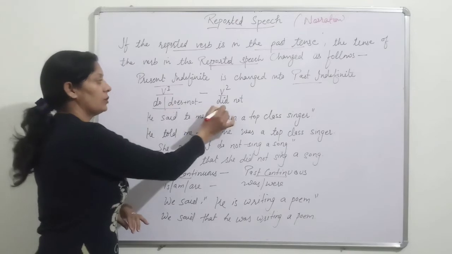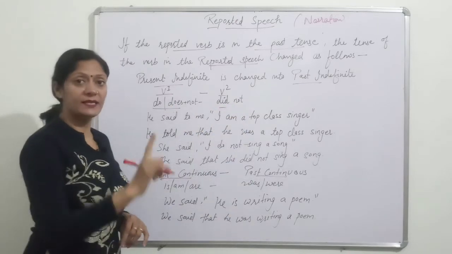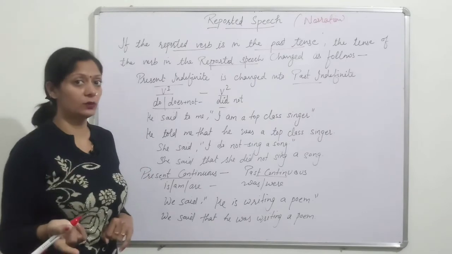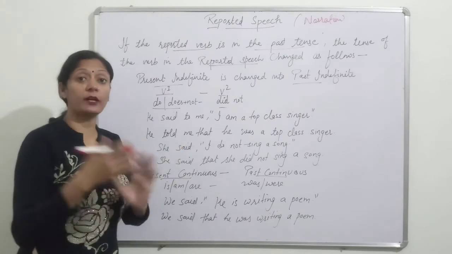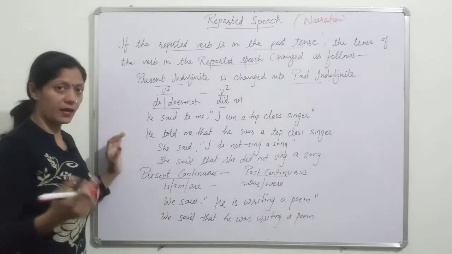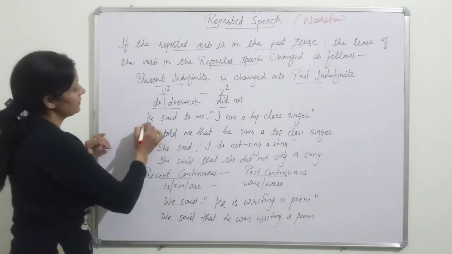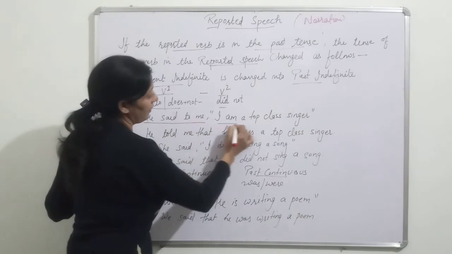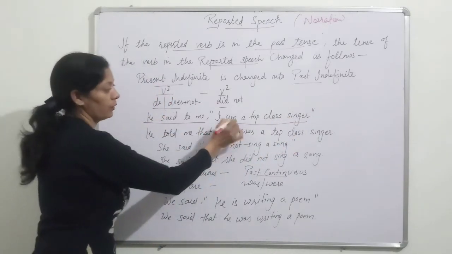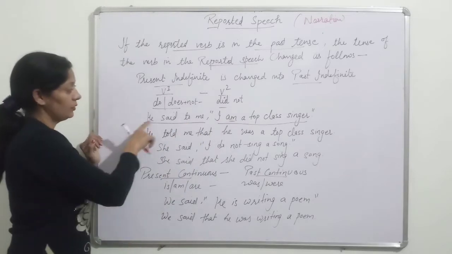Do, does is changed into did. Is, am, are is changed into was, were. Has, have is changed into had. Has been or have been is changed into had been. With some examples I am going to explain this. See this. He said to me, I am a top class singer. This one is present indefinite. First form of verb is used here. Okay. So he said to.